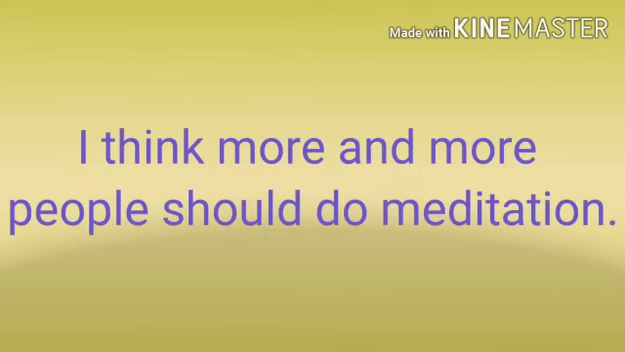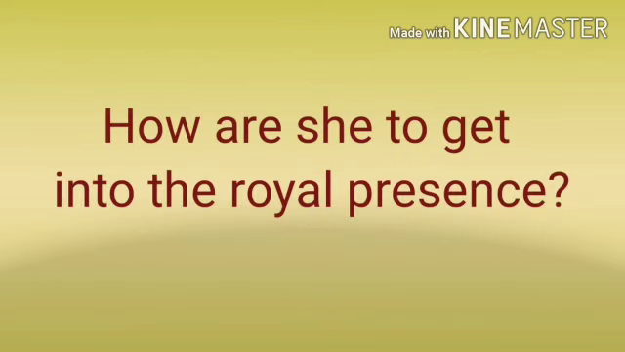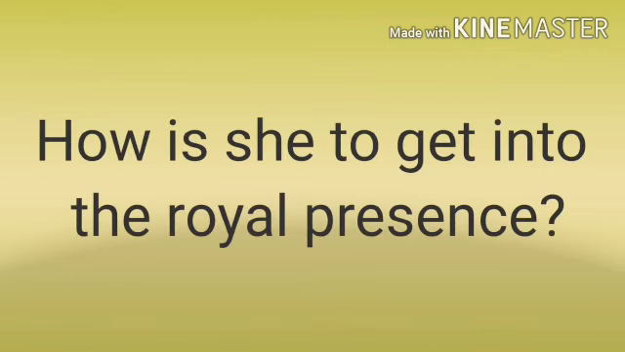The next example is how are she to get into the royal presence. Now here how are is given, but as she is the only person there, it is singular, so we will say how is she to get into the royal presence. Okay, and the question mark will be there. So these are the examples of spot the error.